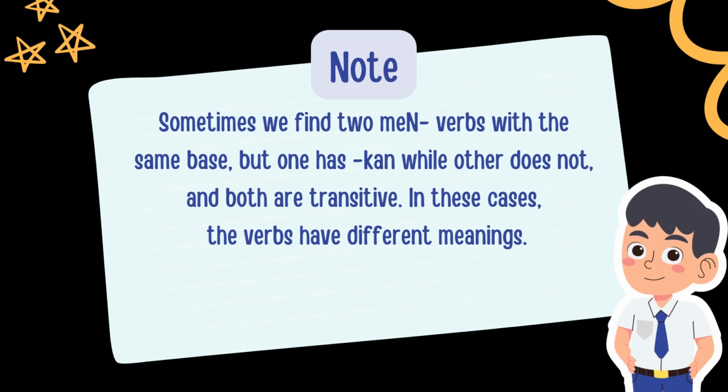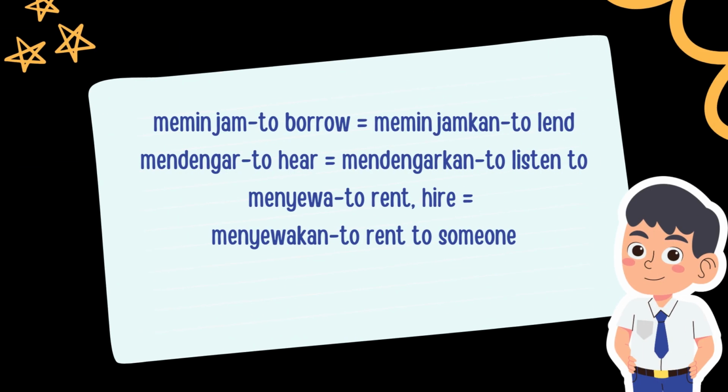Note. Sometimes we find two men- verbs with the same base, but one has kan while the other does not, and both are transitive. In these cases, the verbs have different meanings. Meminjam, to borrow. Meminjamkan, to lend. Mendengar, to hear. Mendengarkan, to listen to. Menyewa, rent, hire. Menyewakan, to rent to someone.